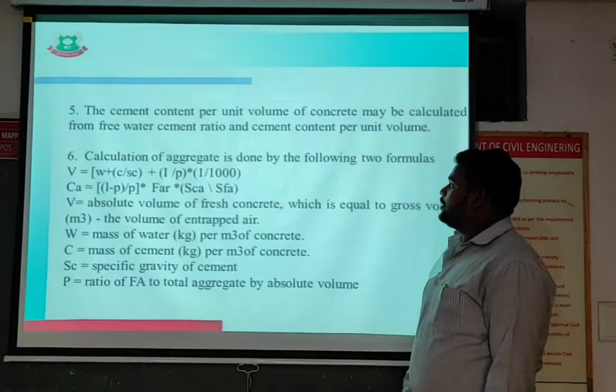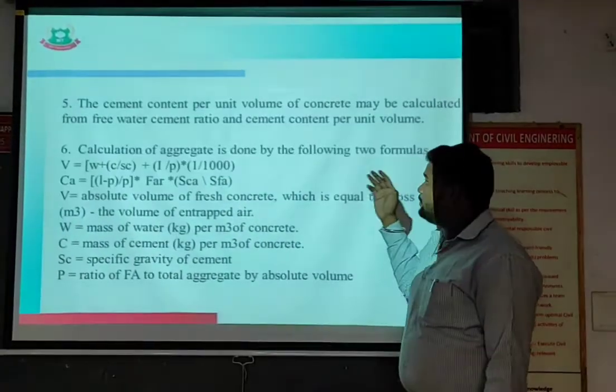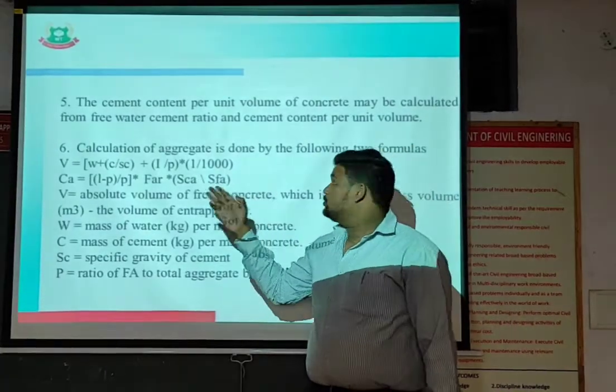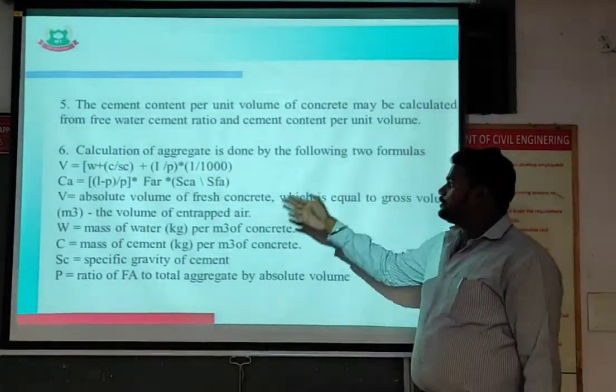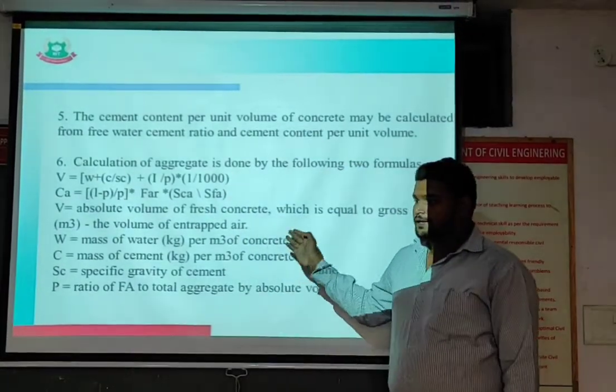Next slide. The cement content per unit volume of the concrete may be calculated from the free water cement ratio and the water content per unit volume. The calculation of the aggregate is done by this formula. Next slide.